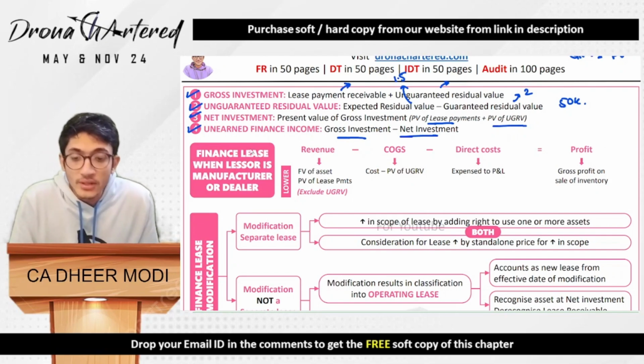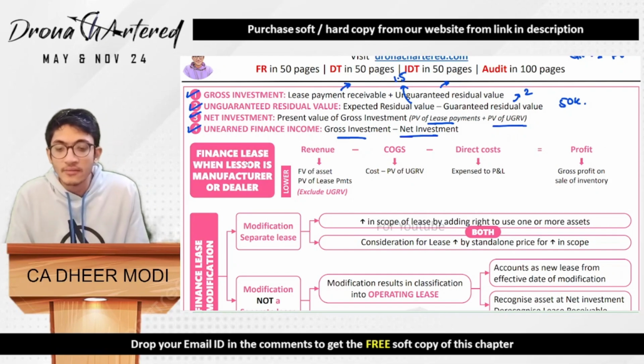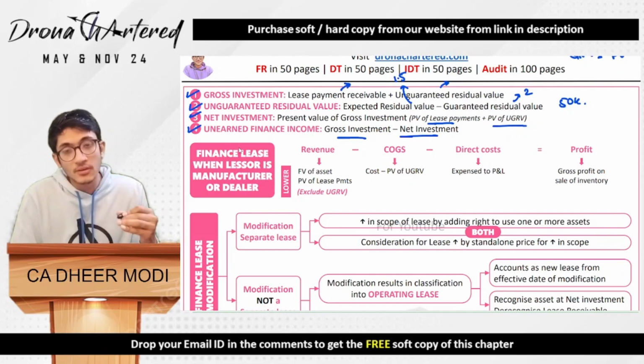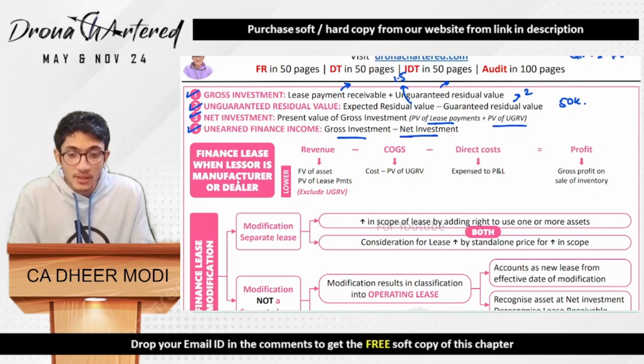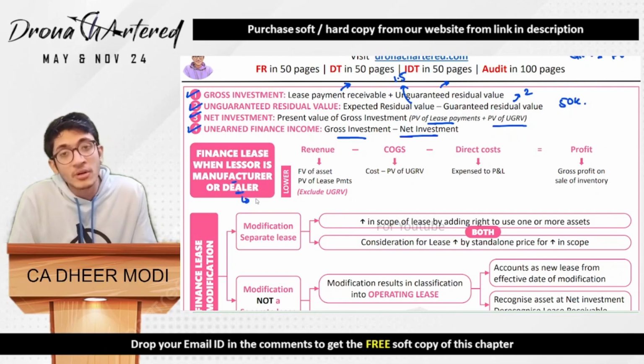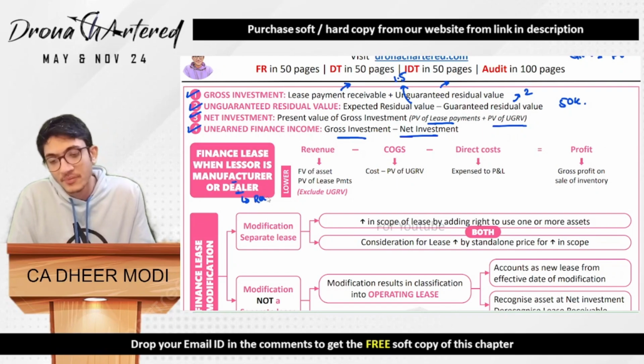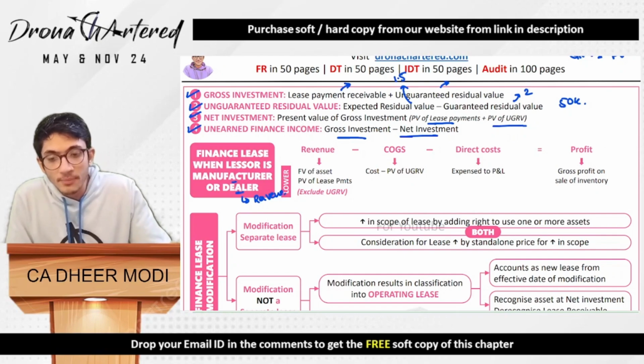Okay. Next is, what is finance lease when lessor is manufacturer or dealer. Lessor is the one who is giving the asset. And in such a case, he is a manufacturer or dealer, and this is a finance lease. So since he is a manufacturer or dealer, basically this is not an asset for him. This is inventory for him. So therefore, when it is inventory, it will not be investment. It will not be selling price. It will be your revenue.